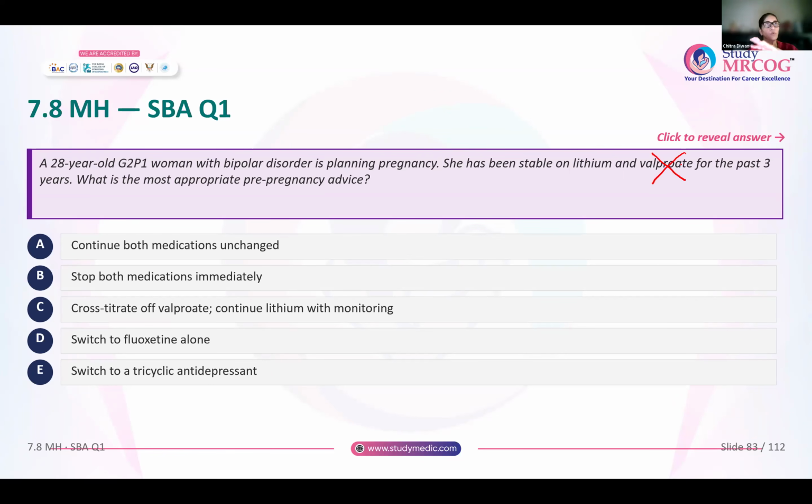Cross titrate of valproate and continue lithium with monitoring. Okay, this could be a good option. Switch to fluoxetine alone. That means you have to stop lithium and valproate, which is again not acceptable. Or switch to a tricyclic antidepressant. Not really indicated. We saw that in women with bipolar, you will not start only an antidepressant.